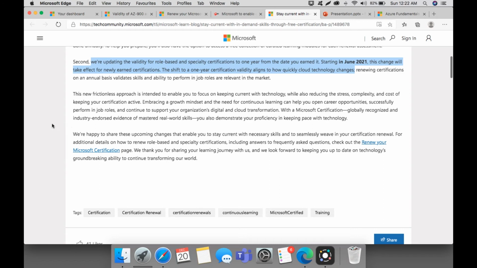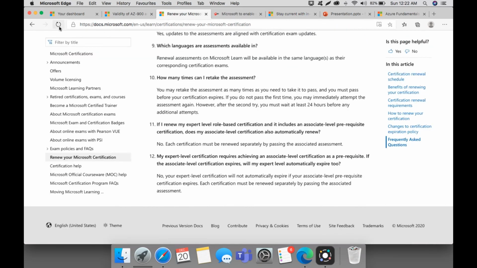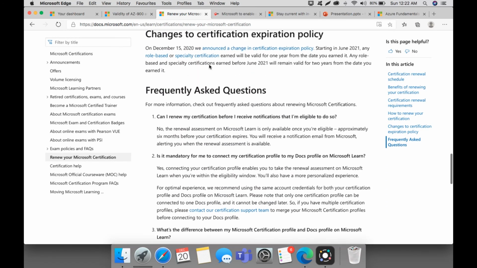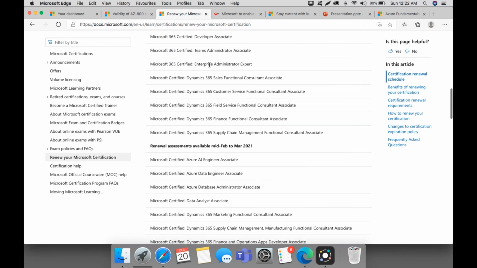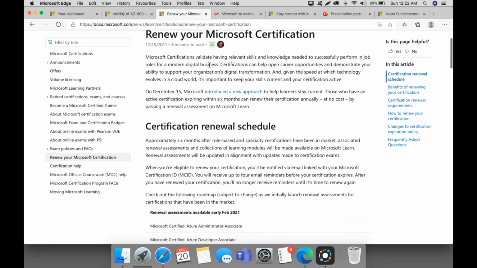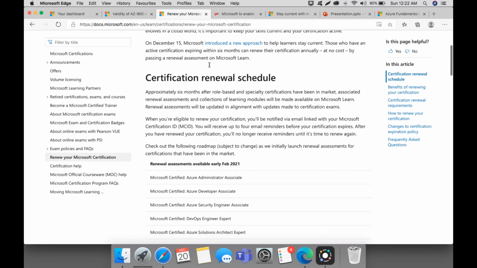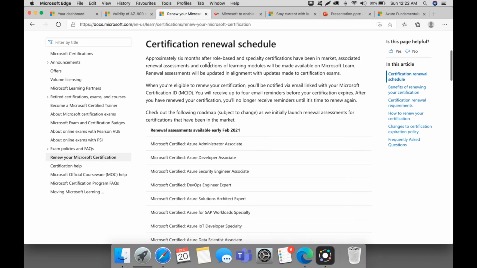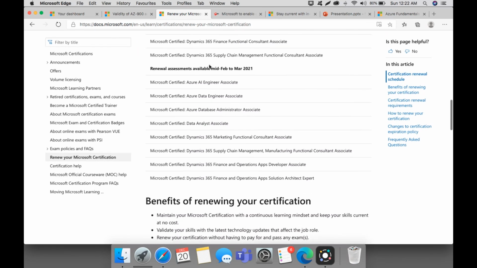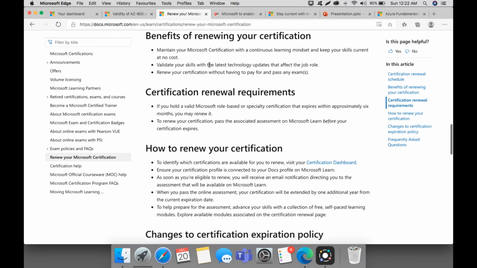If you want to know more about certification renewals, they have a special page at docs.microsoft.com learn certification renewal, where you can find all the information about the renewals of the certification, the frequently asked questions, the certification renewal schedule and everything, and the benefit of renewing your certification.